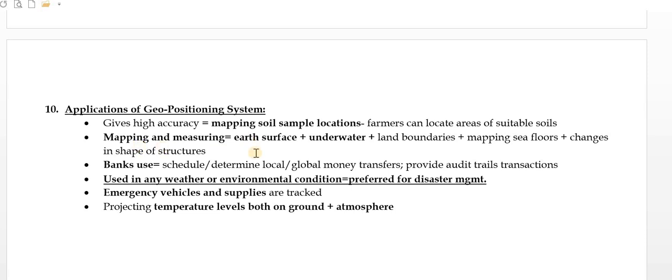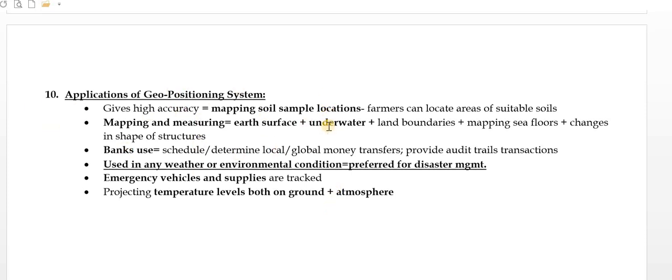mapping and measuring. So earth's surface, underwater, land boundaries, sea flows, changes in shapes and structures of these places can be mapped and measured. So this is a cartographic thing also. Then the third thing is bank use. Schedule or determine local and global money transfers, provide audit trail of transactions for illegal money trail or laundering. Used in any weather or environmental conditions, that is preferred for disaster management. Emergency vehicles and supplies can be tracked, projecting temperature levels both on ground and atmosphere. So these are the applications of GPS or geo-positioning system.